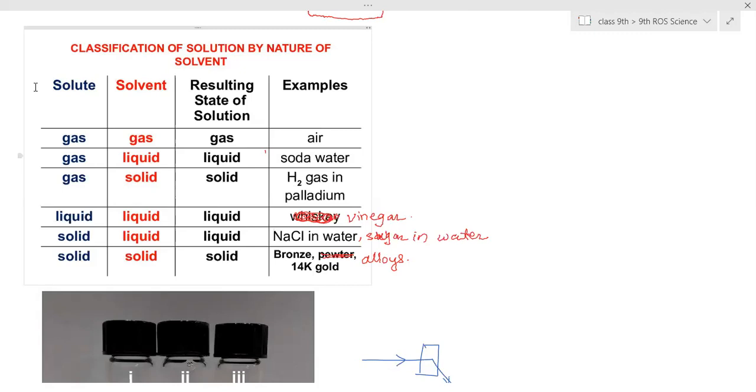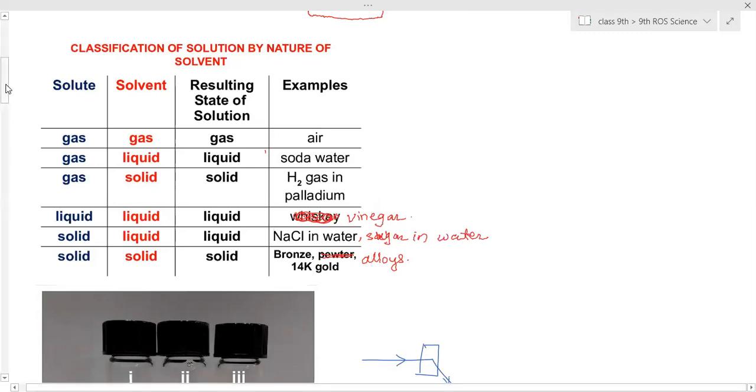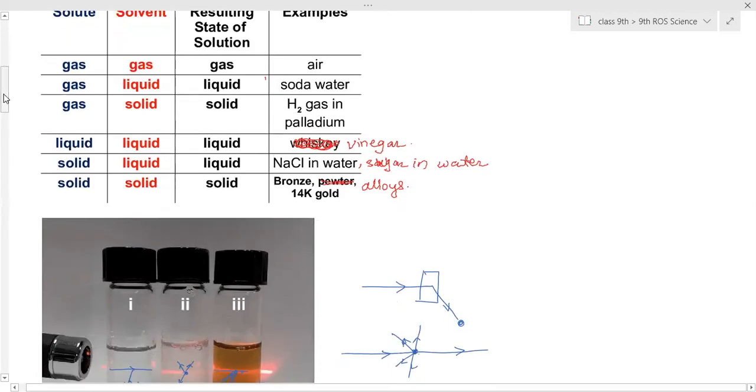Done, ma'am. So next is unsaturated. Ma'am, last two examples. Yes, ma'am.